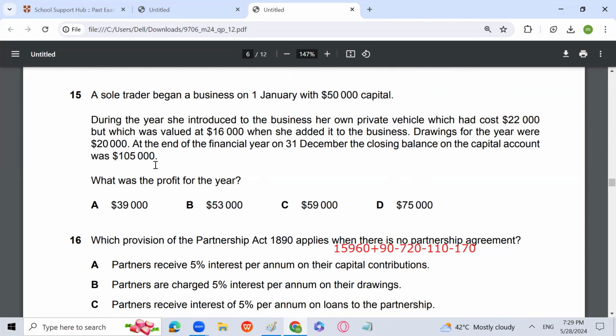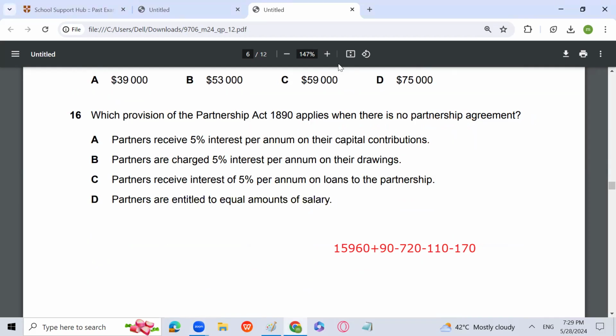So closing capital 1,05,000 plus drawings 20,000 minus opening capital 50,000 and minus additional capital 16,000, you will get the answer for the profit, that is C, 59,000.